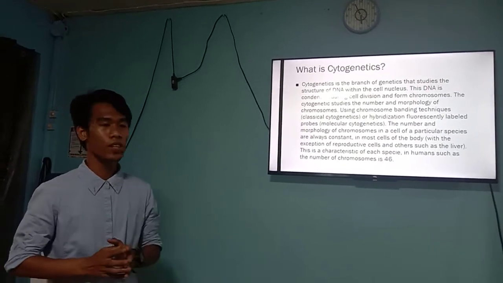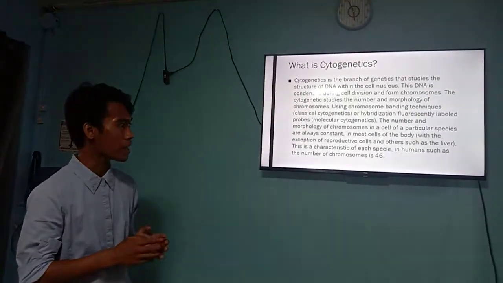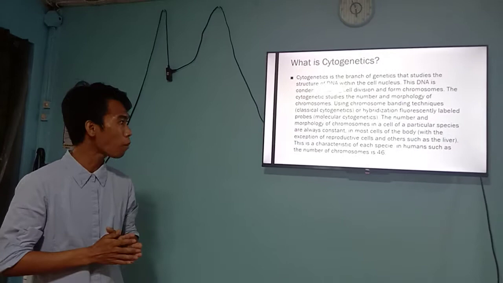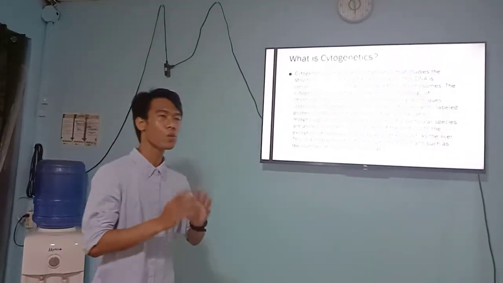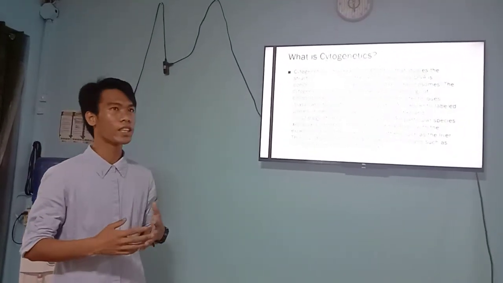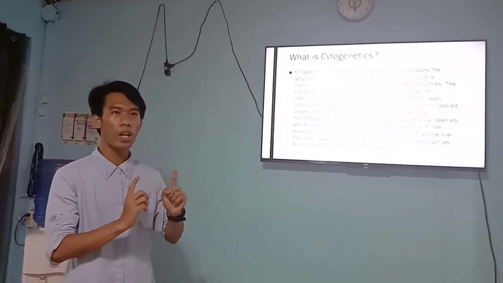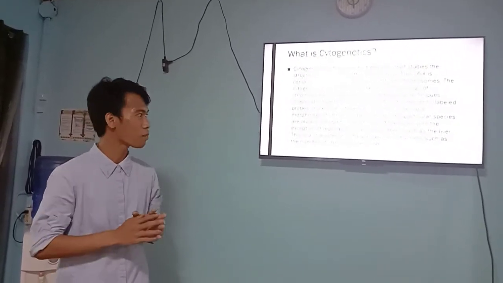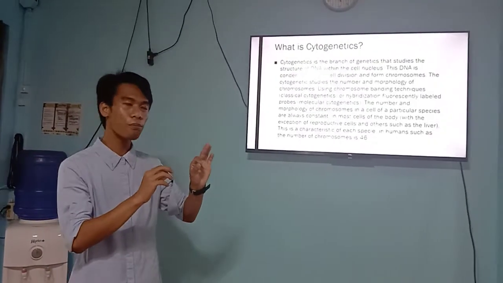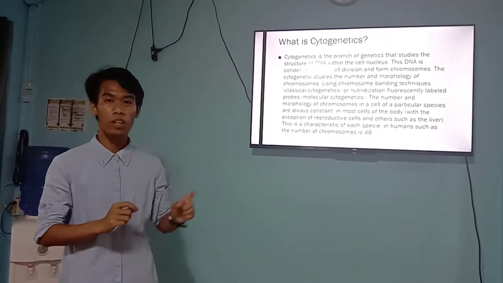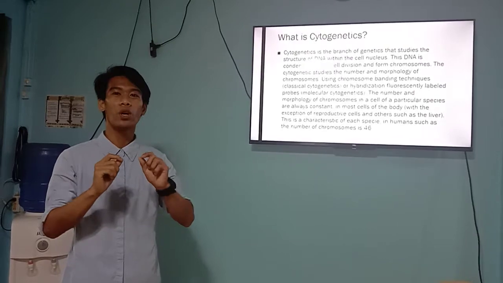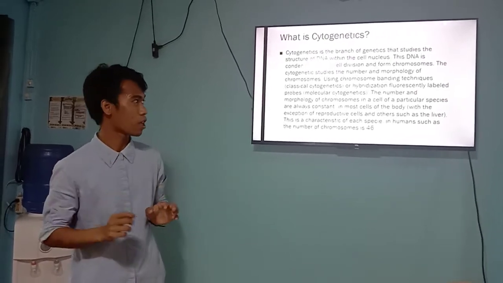In humans, the number of chromosomes is 46. We all know that humans, both male and female, have XX and XY chromosomes. The female has XX, 23 pairs of chromosomes, and the male has XY, 23 pairs of chromosomes.